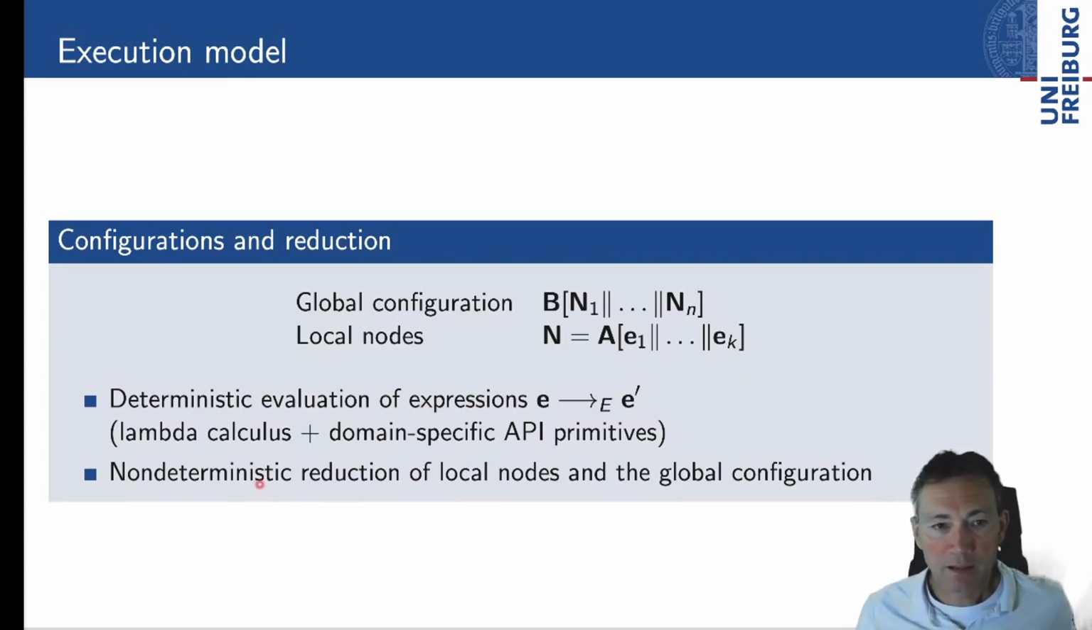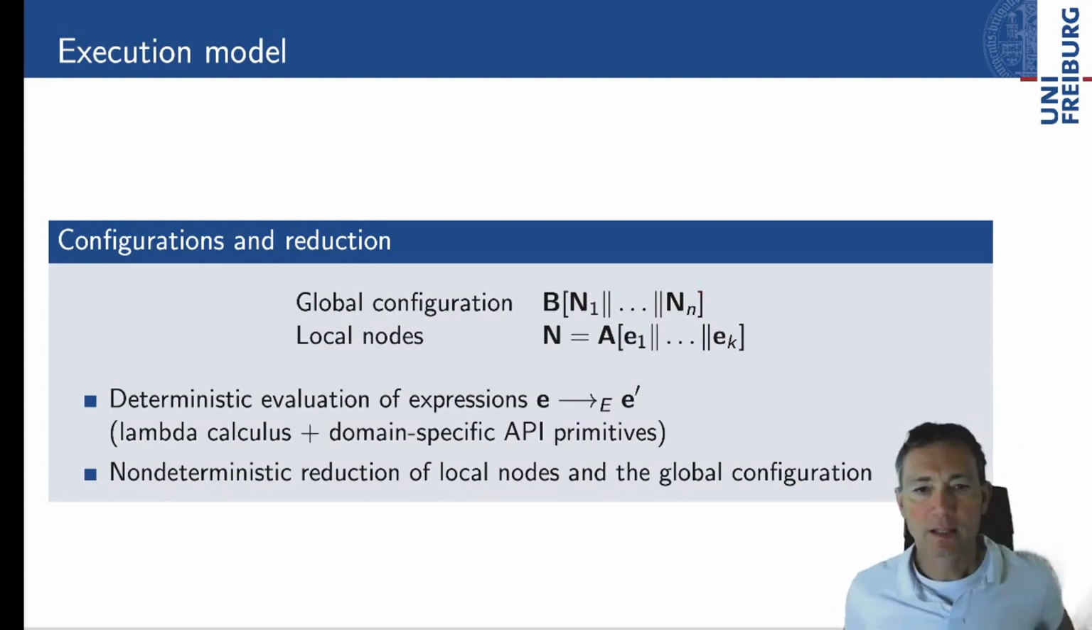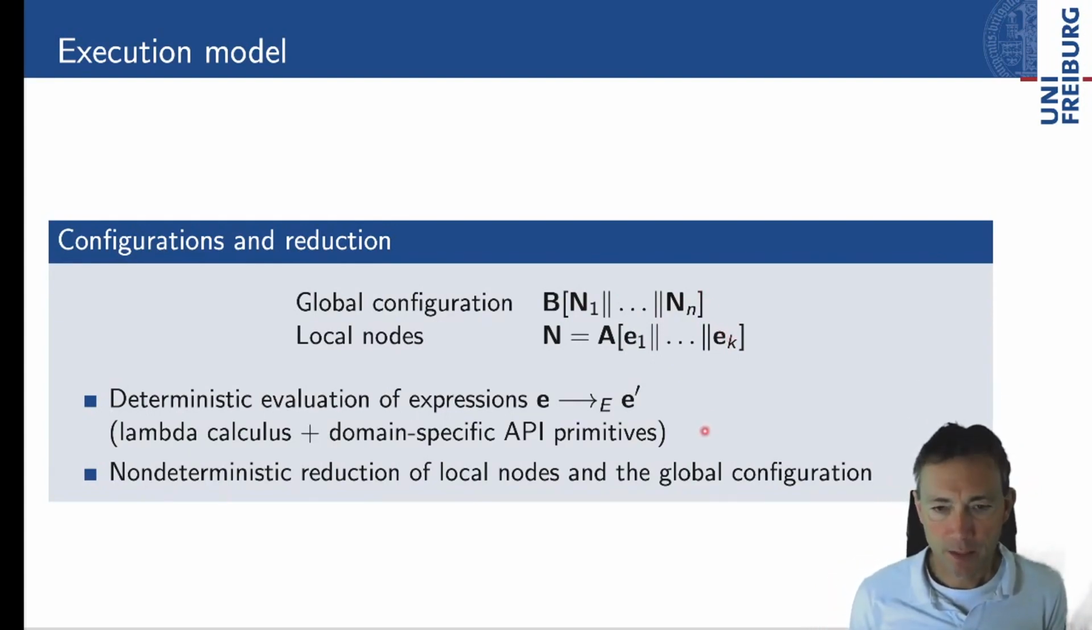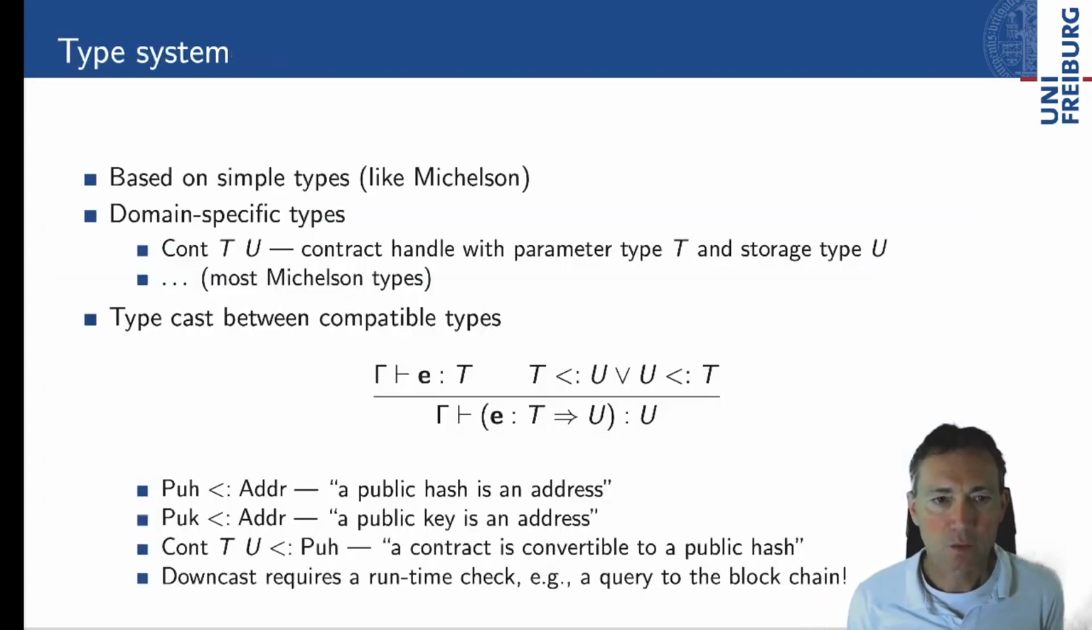Then on the higher levels we've got non-deterministic reduction, so reduction on the local node non-deterministically selects one of the threads to make progress, and on the global configuration we also non-deterministically select a node and then perform some action in that node.